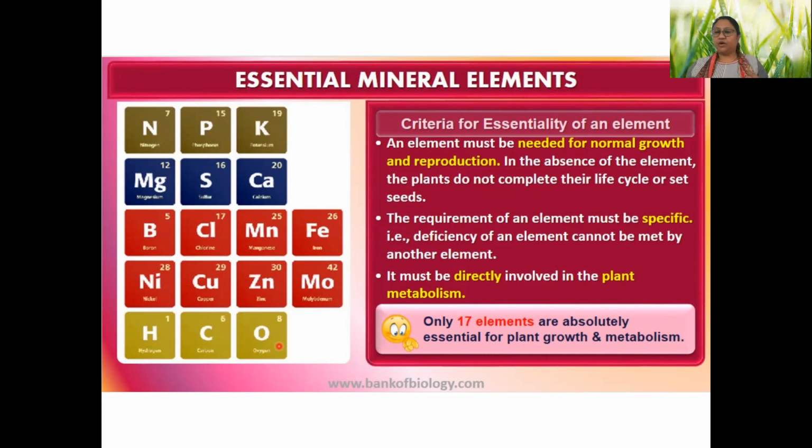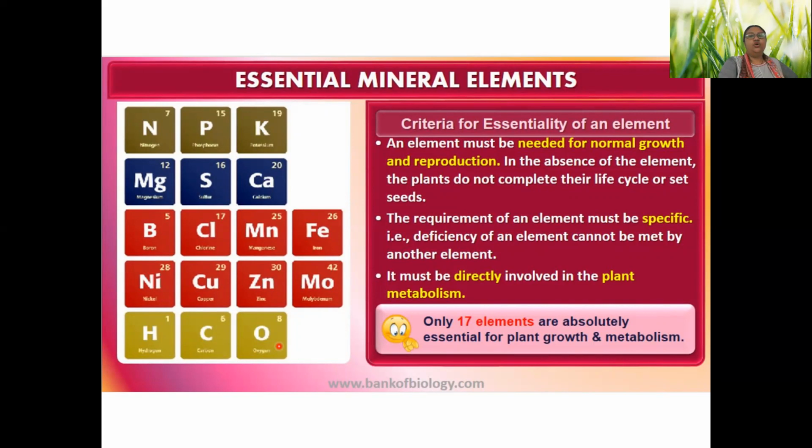So the criteria of essentiality of an element: plants should not be able to complete their life cycle without this element. Then only we can say that this element is essential.